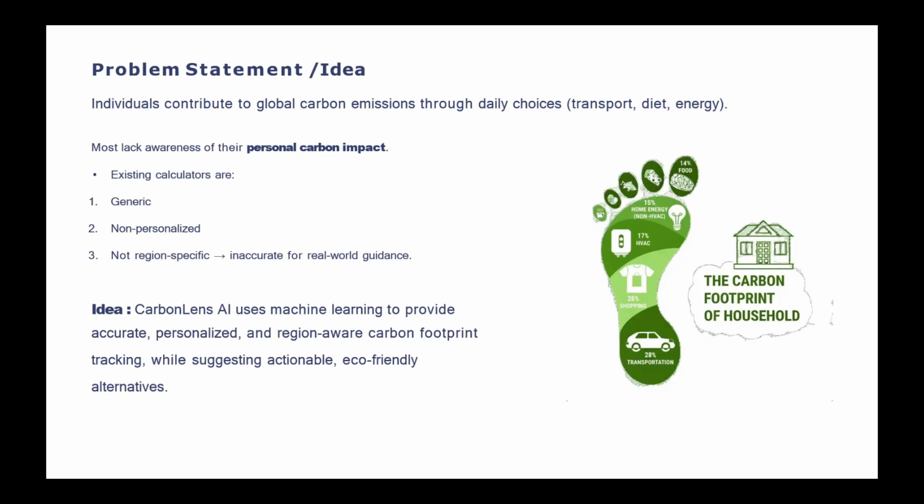Climate impact comes from daily choices: transport, food, and electricity. But most individuals are unaware of their personal carbon footprint. Existing calculators have major limitations. They are not personalized, they ignore real behavior, they are region agnostic, they provide non-personalized suggestions, and they feel like filling a text form instead of being user friendly. So our goal became clear: build a calculator that's smarter, simpler, and user centered.